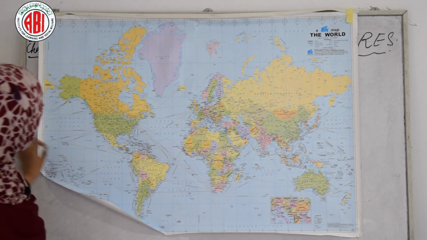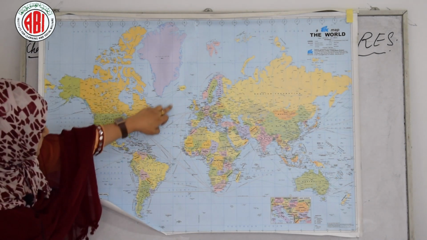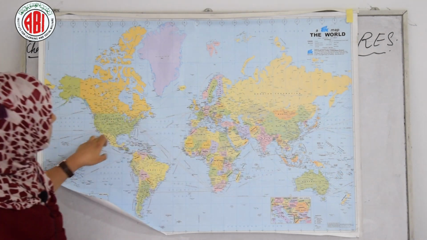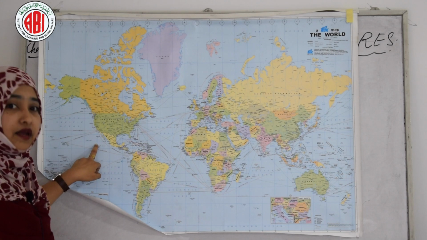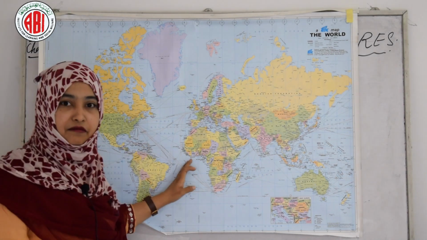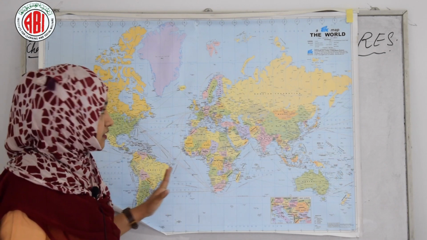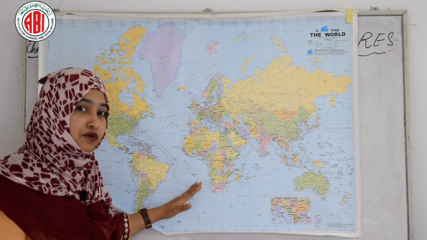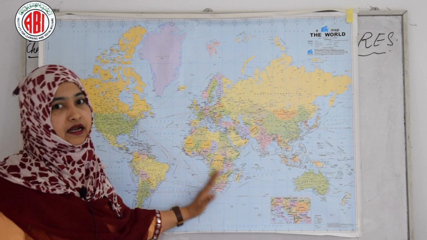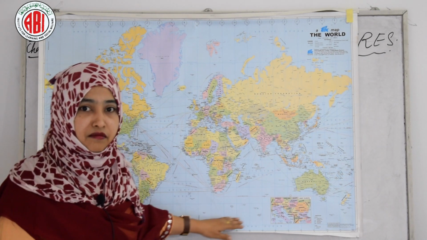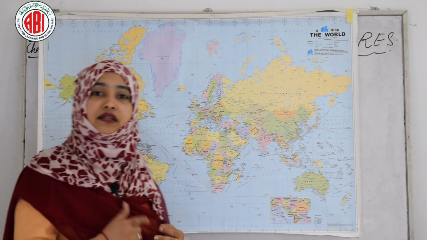Here you can see the thin lines making boxes and checks on the world map. Why? Because they locate and define the time and location of the place. We can locate a particular place on the map through latitudes and longitudes, and through latitudes and longitudes only we can measure and calculate the time.